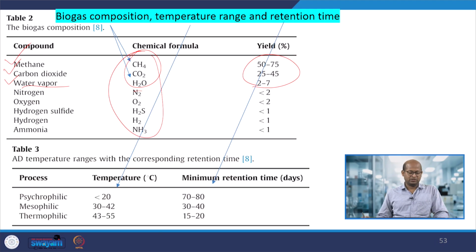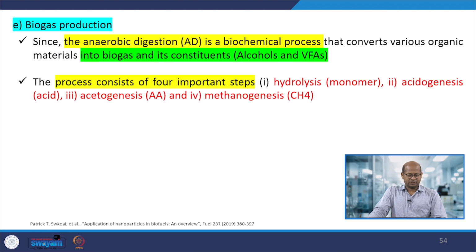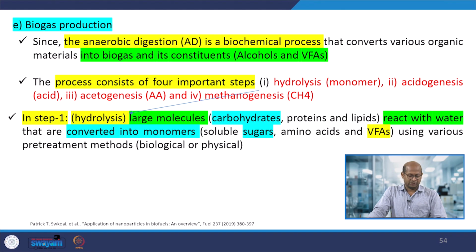Biogas production depends on the temperature as well as retention time. If we keep it for a longer period of time, then we need a very small amount of temperature, and if you go for low retention times, then you have to go for high temperatures. So low retention times require high temperatures, and low temperatures require high retention times. Depending upon that particular process, we can generate more or less biogas, depending upon the residence time and temperature.